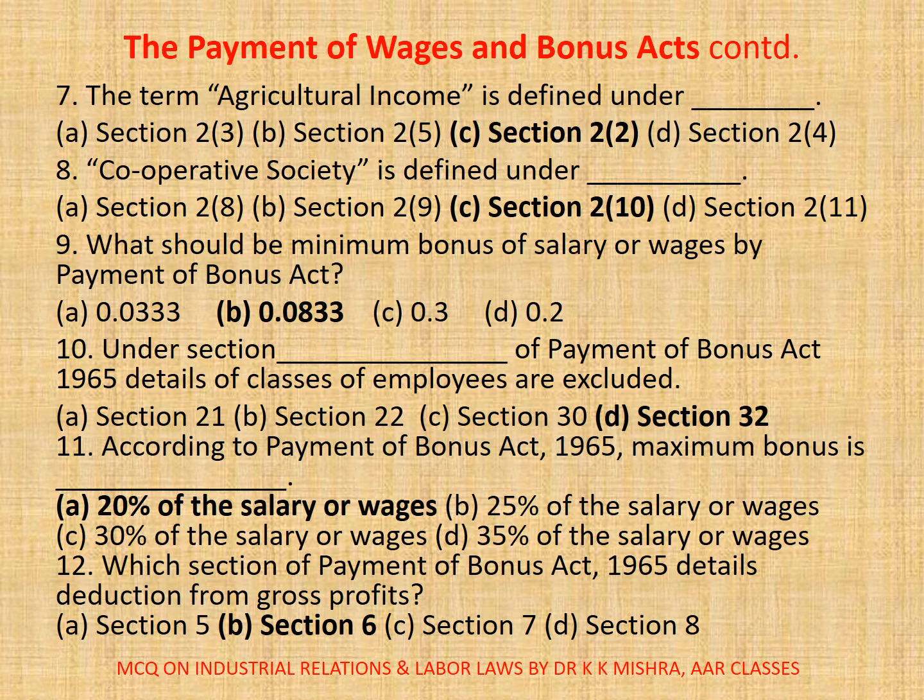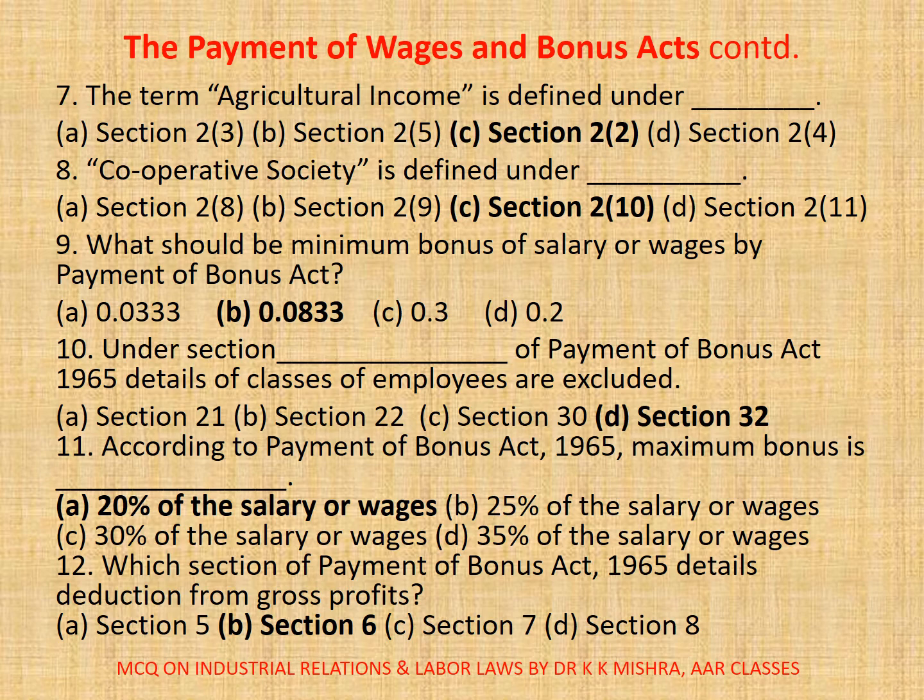Question number 10. Under section dash of Payment of Bonus Act 1965, details of classes of employees are excluded. A. Section 21, B. Section 22, C. Section 30, D. Section 32. Correct option is D. Section 32.